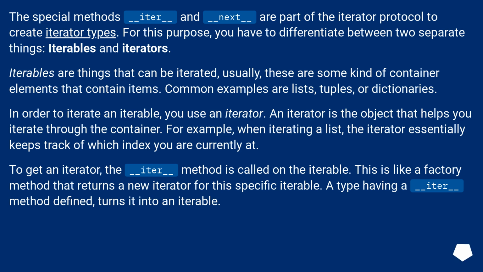In order to iterate an iterable, you use an iterator. An iterator is the object that helps you iterate through the container. For example, when iterating a list, the iterator essentially keeps track of which index you are currently at. To get an iterator, the __iter__ method is called on the iterable. This is like a factory method that returns a new iterator for this specific iterable. A type having an __iter__ method defined turns it into an iterable.